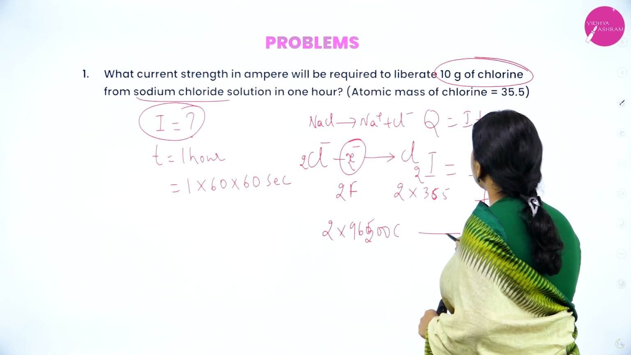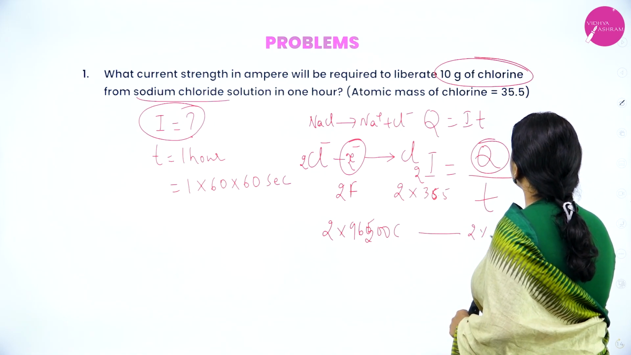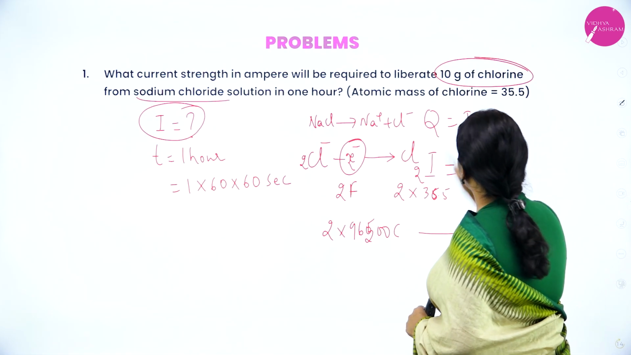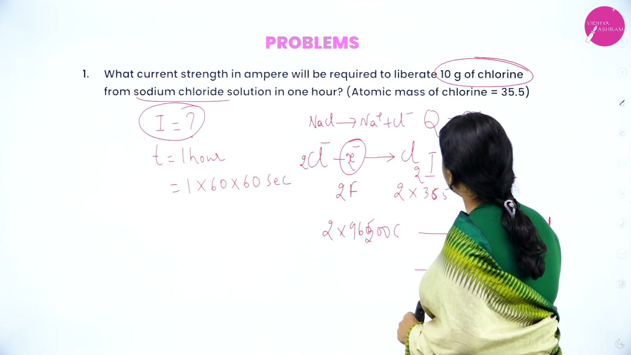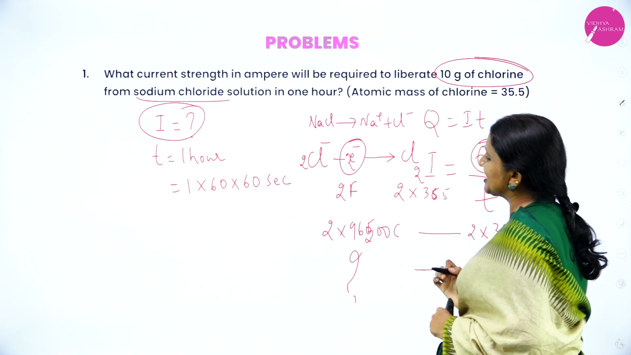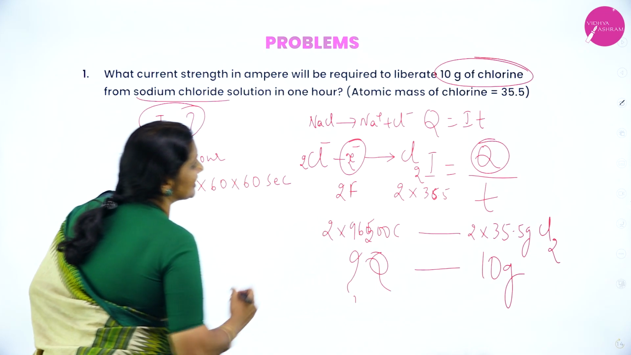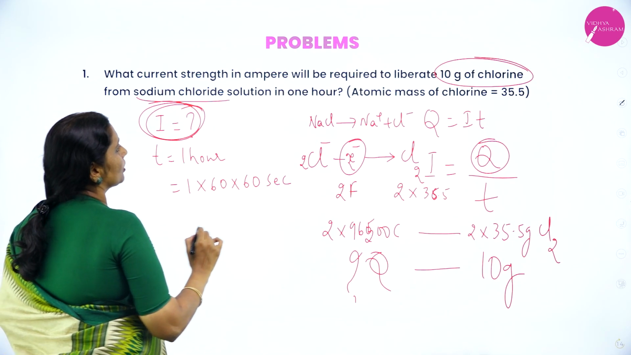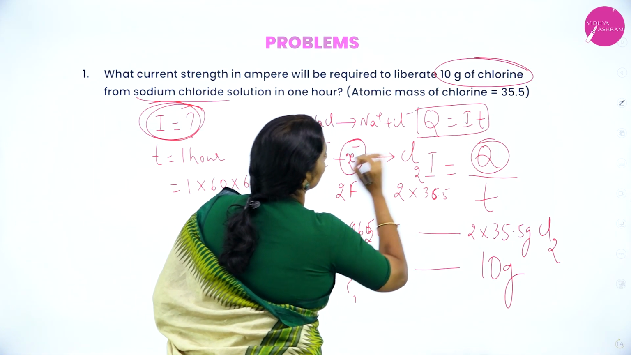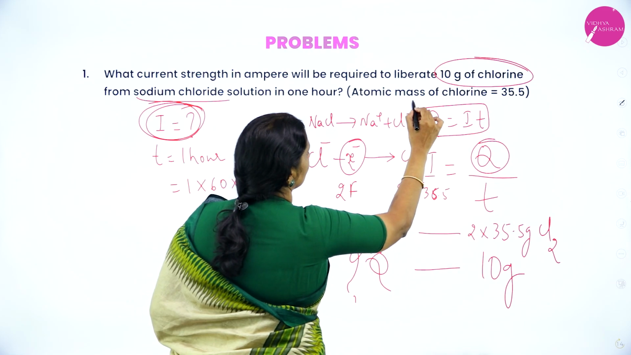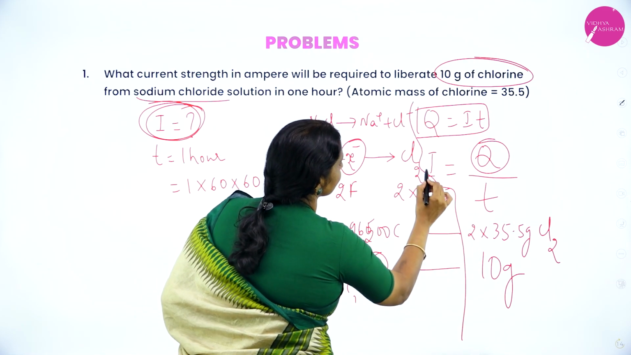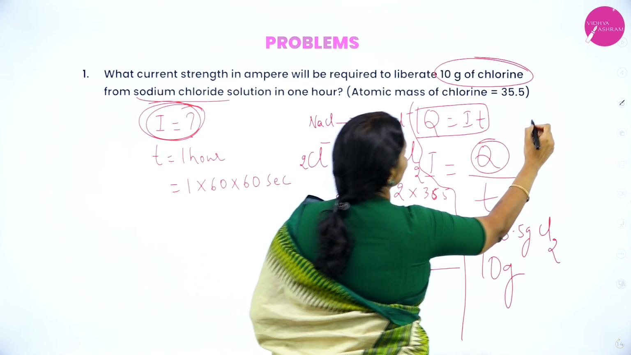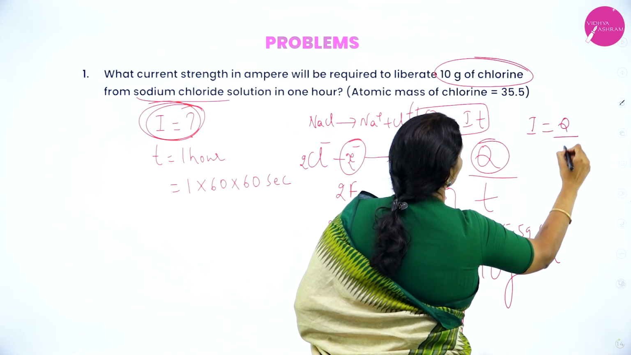So 2 into 96,500 coulomb is required to liberate 2 into 35.5 gram of chlorine. Now to liberate 10 gram of chlorine, how many coulomb of charge Q is required? So dear student, you had to find out I, current. We have the formula Q is equal to IT, so I is equal to Q by T. What's the formula to calculate current? I is equal to Q by T.